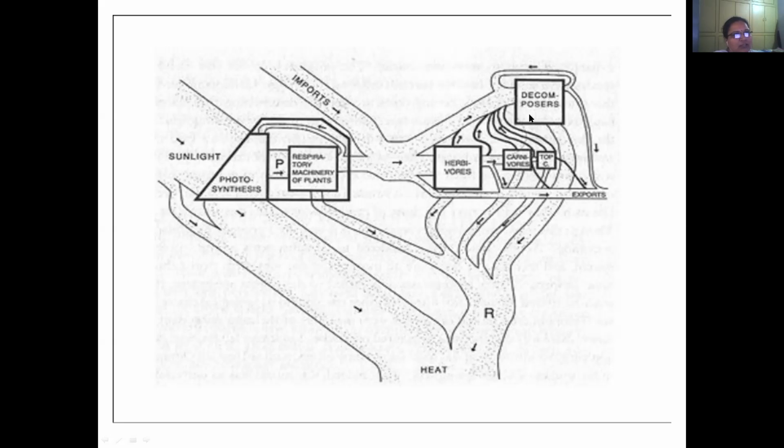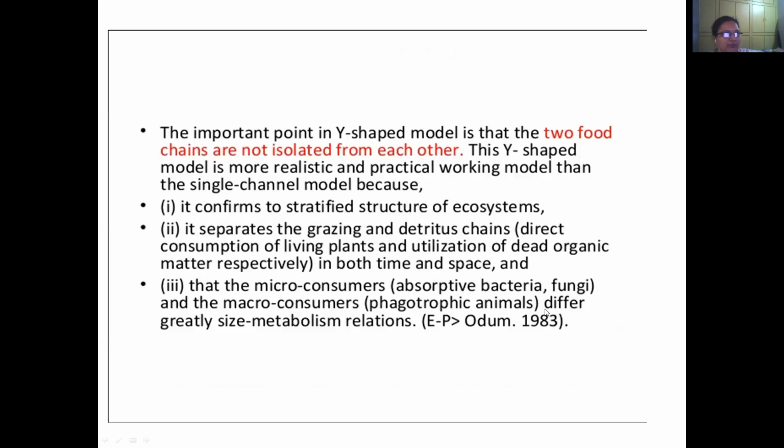Then you have the decomposers here, which can also act on the herbivores, carnivores and top carnivores. Then you have the exports. The maximum of the energy is liberated as heat, so heat is dissipated in between the food chain levels.